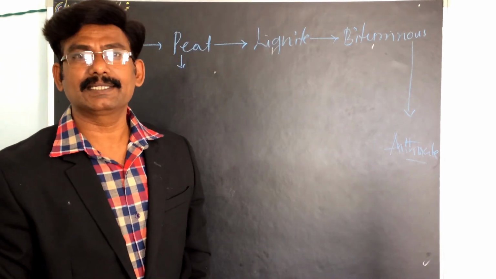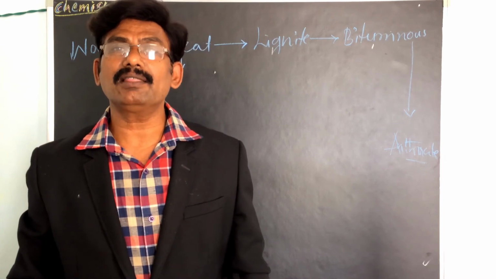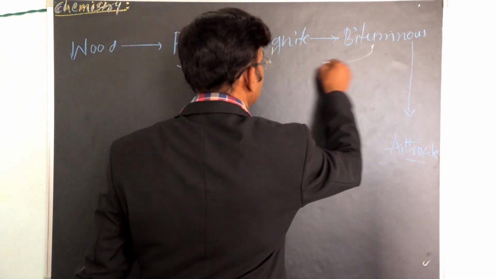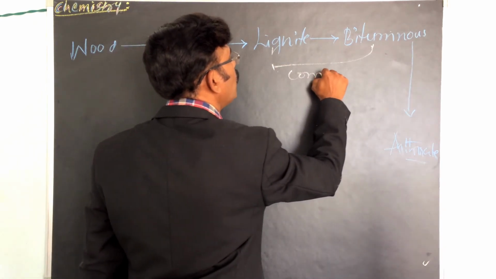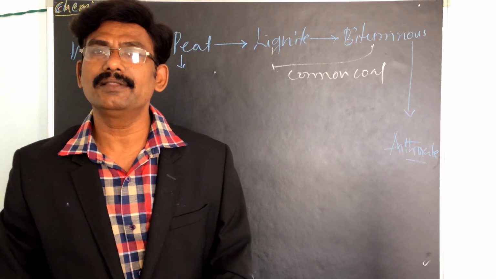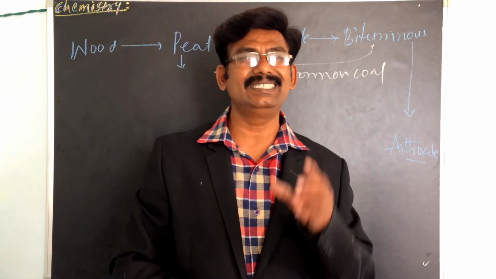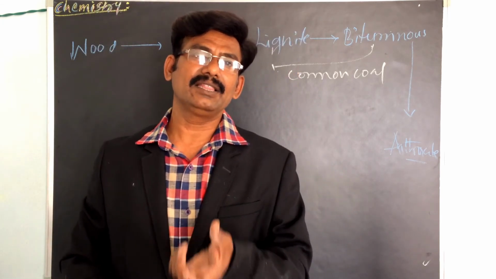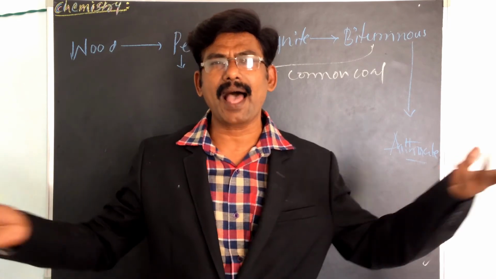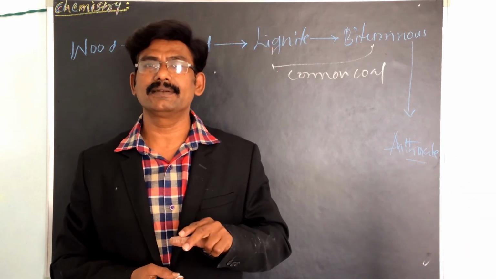Next, bituminous. Bituminous is called the commercial coal, or common coal. It is pitch black to dark grey in color. They show a structure of alternate very bright and dull layers.